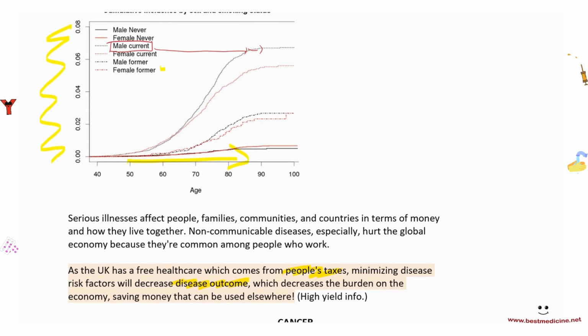And yeah, so this is an important point, and this is a point that is mentioned in different answers for different reasons. For example, you could have a question like there's a scenario, and they give you a particular campaign that is reducing some risk factors, and they would ask you, what is the benefit of this, right? Maybe towards the country or towards us or whatever. And one of the benefits for that in your answer should be that it decreases the burden on the economy, right? Because there's lesser people sick.